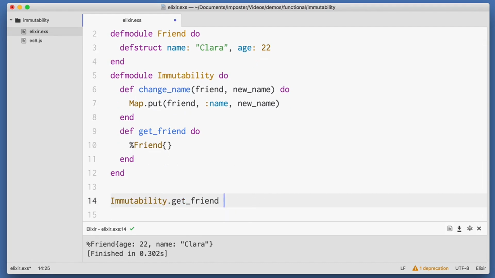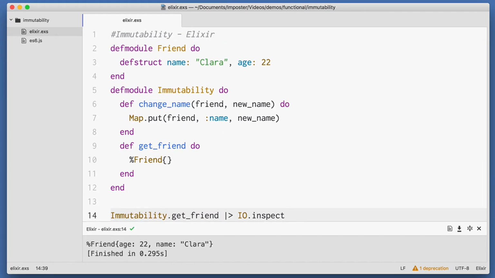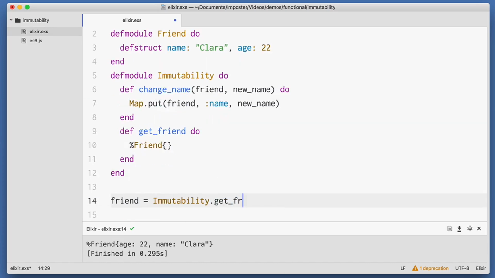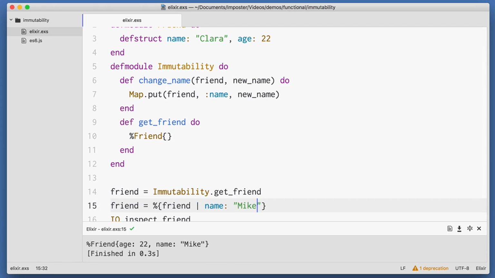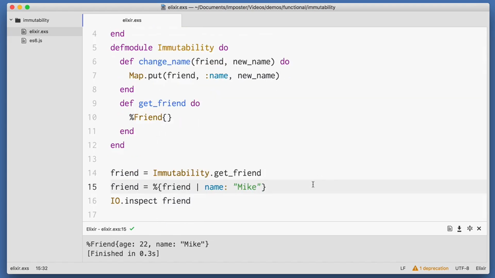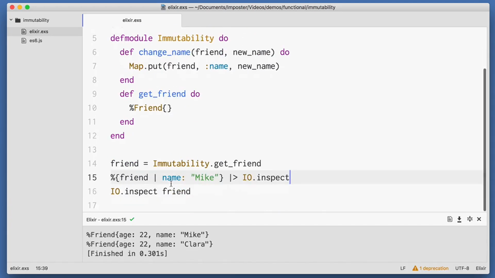Structs allow you to set defaults for your data and give it a prescribed structure. Elixir also gives you some shorthand for updating a struct. Instead of using Map.put, I can simply use friend and then the normal pipe operator, if you will, and then I can rebind the name to Mike. Running this, once again, we get the same result as we did with Map.put above, as the rebinding returns an immutable new friend struct. However, our original friend variable has not changed.